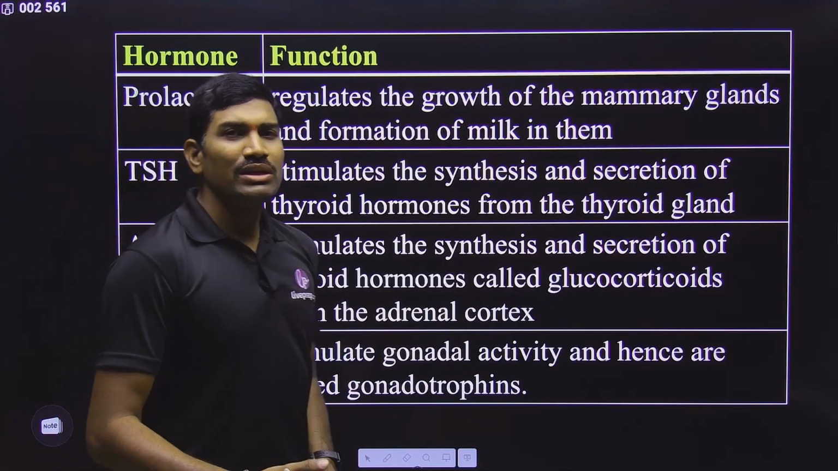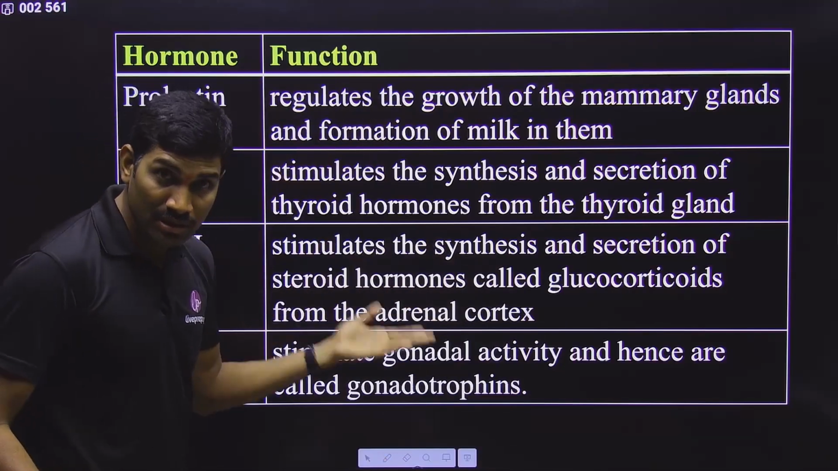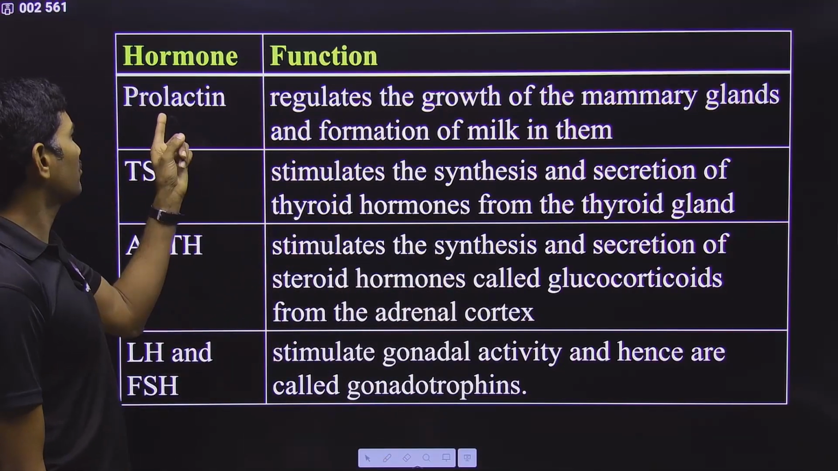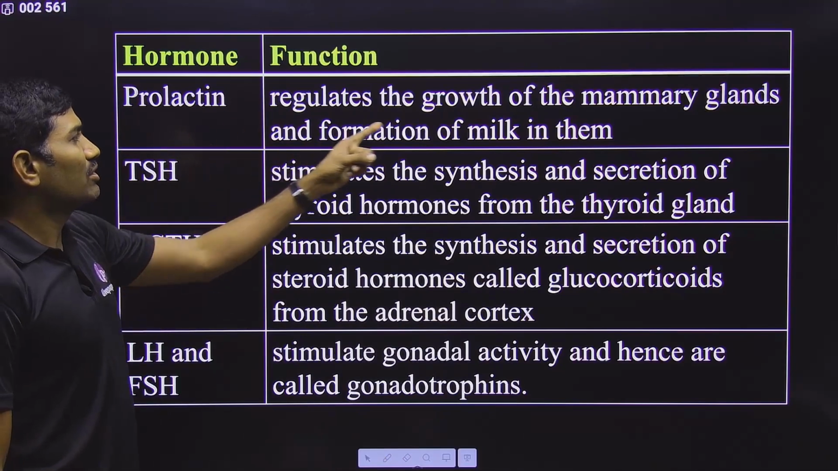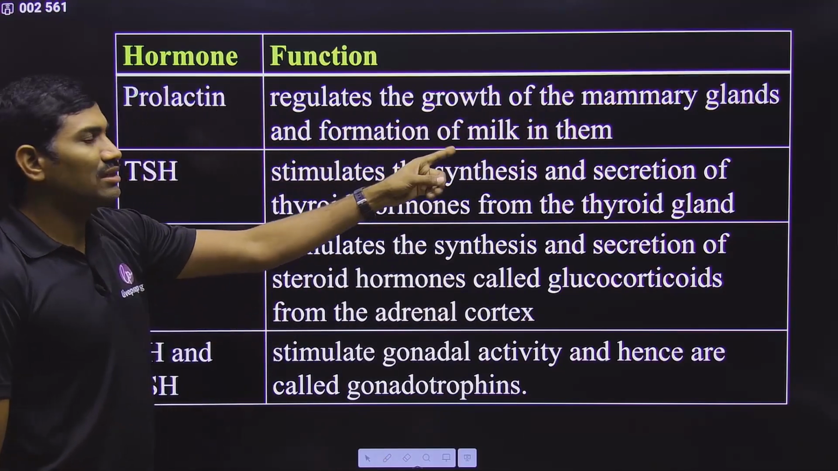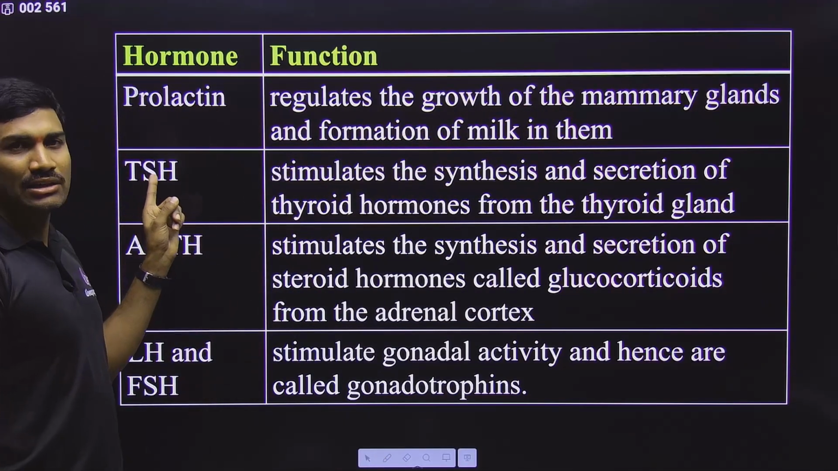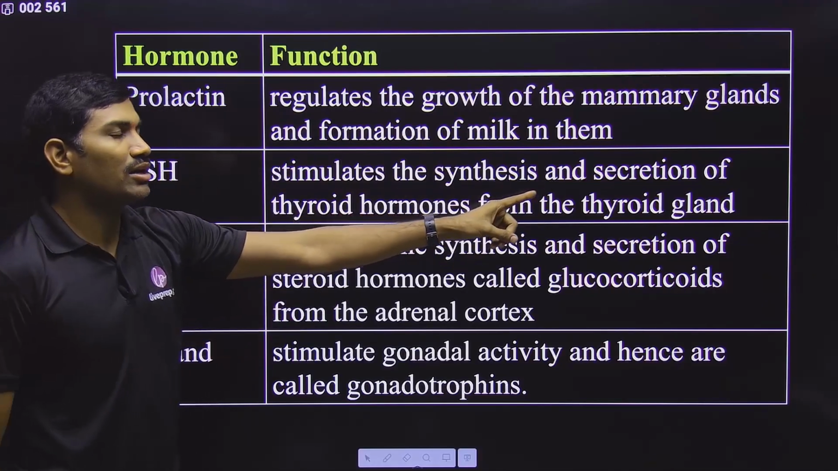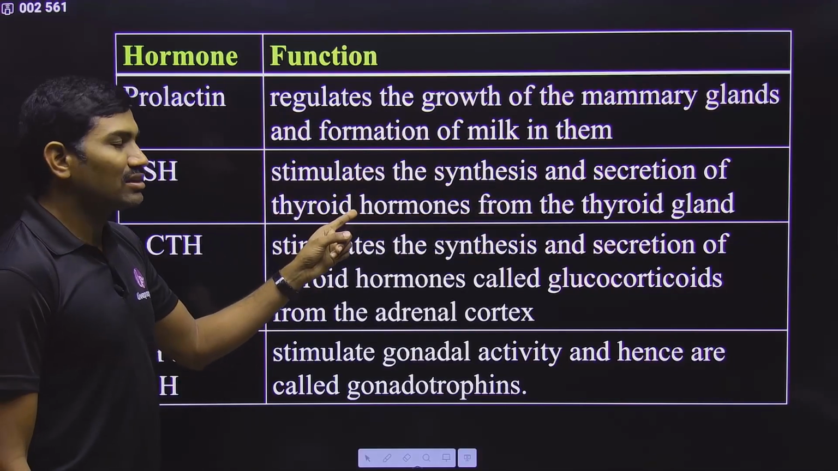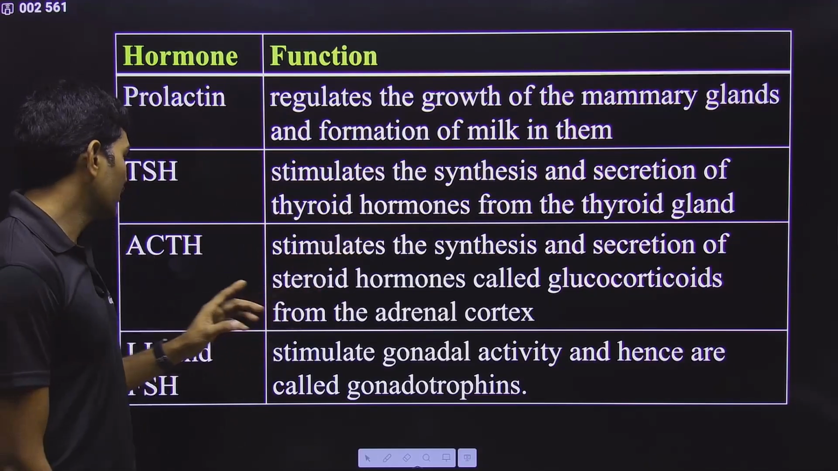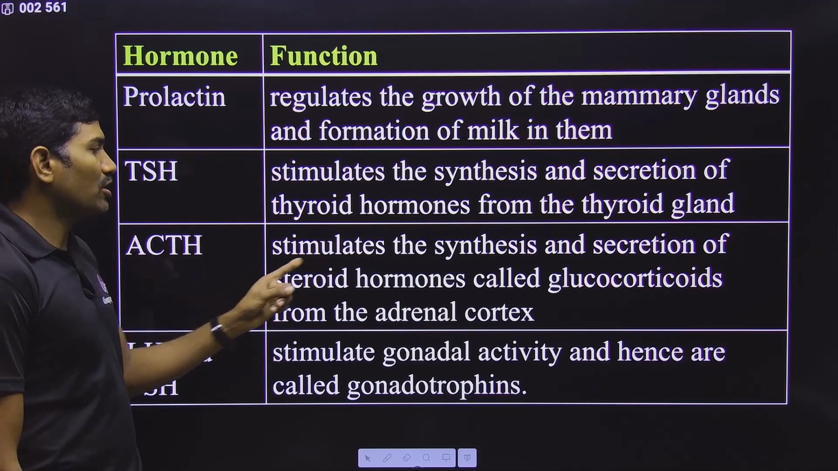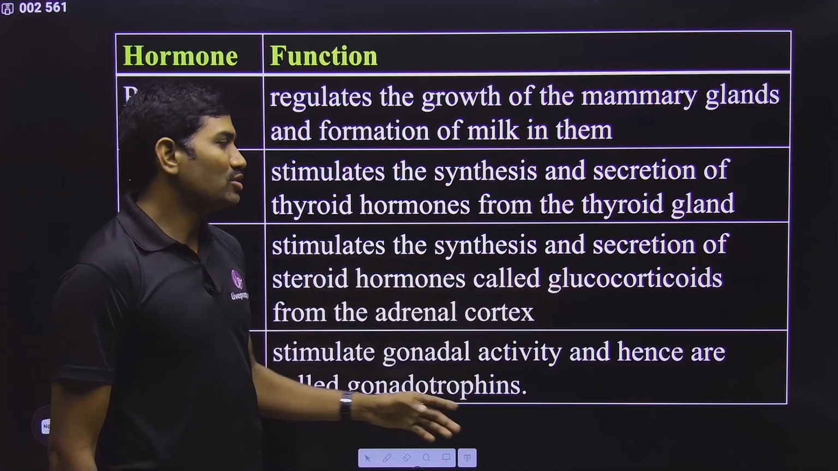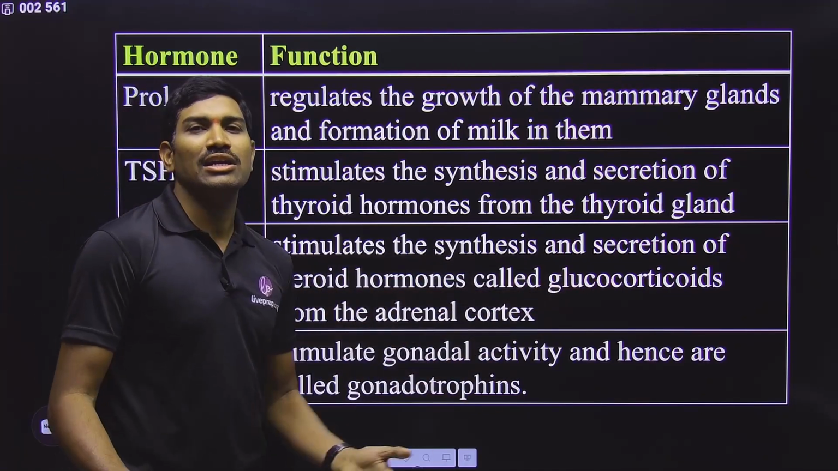Next one. Here they are talking about information we have already covered in the table or the flow chart. Let us quickly go through this. Prolactin hormone regulates the growth of mammary glands and the formation of milk in them. Thyroid stimulating hormone stimulates the synthesis and secretion of thyroid hormones from the thyroid gland. What are thyroid hormones? T3, T4. Next, adrenocorticotropic hormone stimulates the synthesis and secretion of steroid hormones called glucocorticoids from the adrenal cortex.